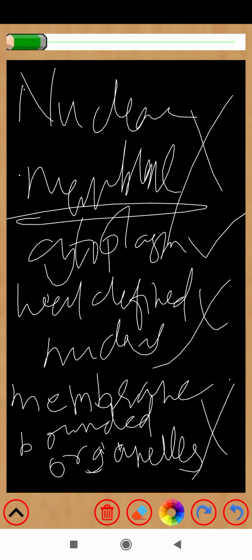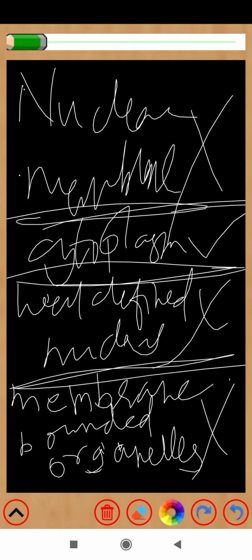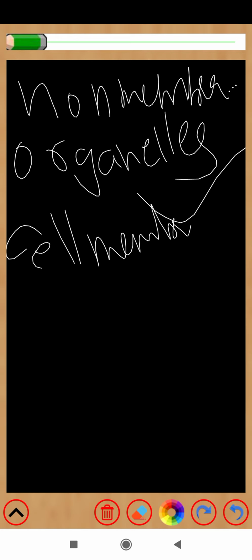Nuclear membrane is not there. Cytoplasm is there. Well defined nucleus is not there. Membrane bounded organelles are not there. Now non-membrane organelles like ribosomes are there. A cell membrane is also there, but a cell membrane is absent in mycoplasmas.